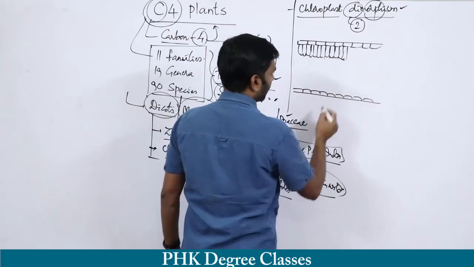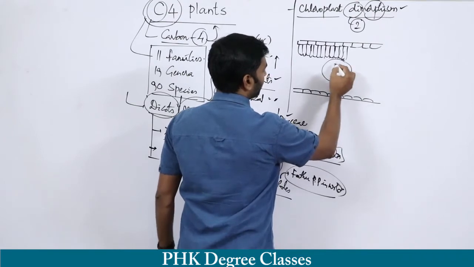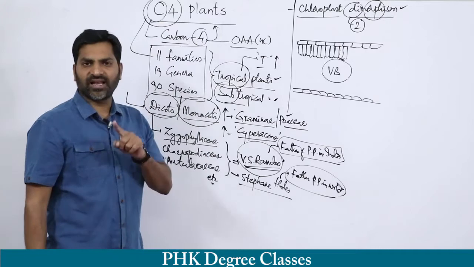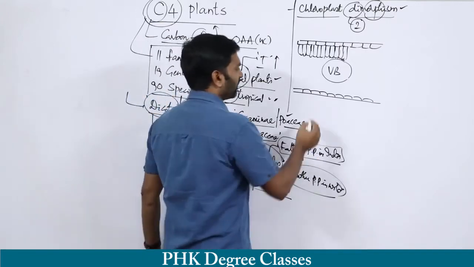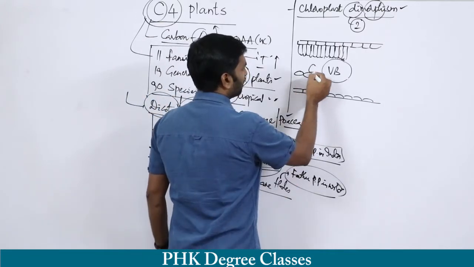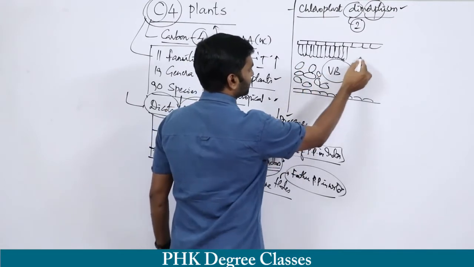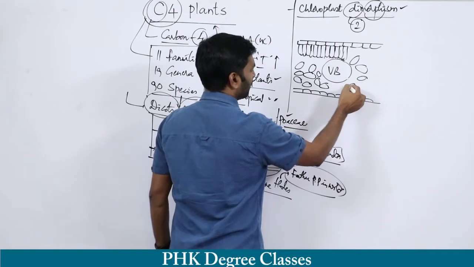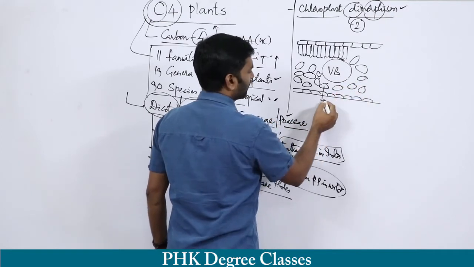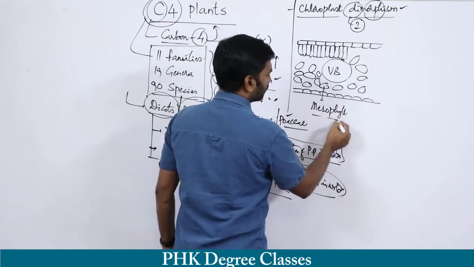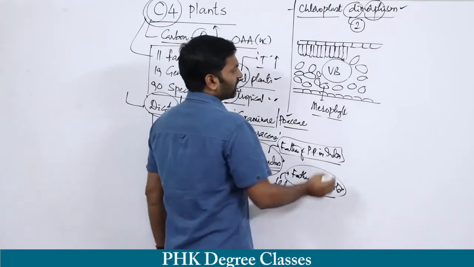Palisade tissue. In the middle of the leaf there is the vascular bundle, which represents xylem and phloem. Then there is another tissue in the middle of the C4 leaf, or you can say C3 leaf. This is the mesophyll.